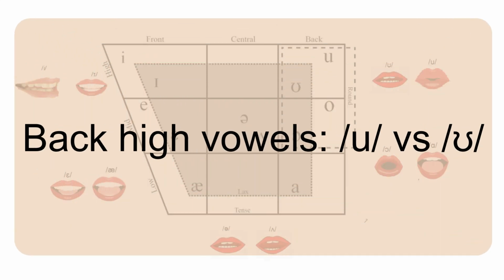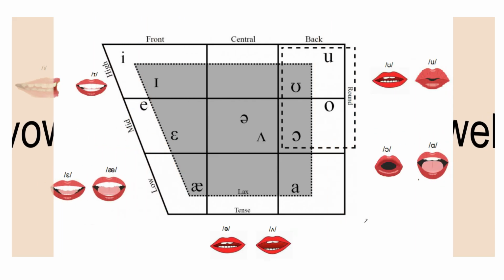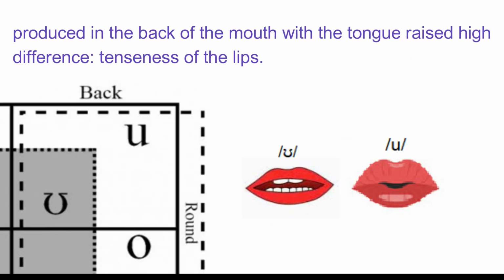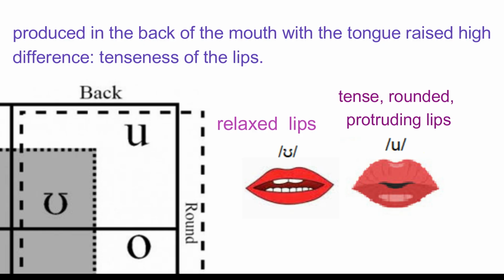Back high vowels. /u/ versus /ʊ/. Both /u/ and /ʊ/ are high back vowels, so both sounds are produced in the back of the mouth with the tongue raised high. The difference between them lies in the tenseness of the lips. The /ʊ/ sound is lax, and the /u/ sound is tense. To make /u/, we make the lips tense so that the lips are rounded and protruding. With /u/, we raise the tongue and let the air out.